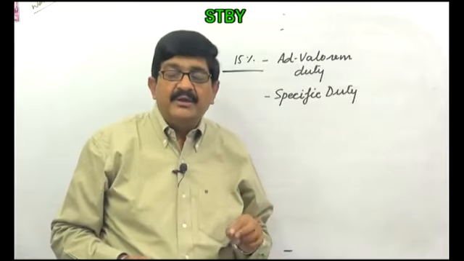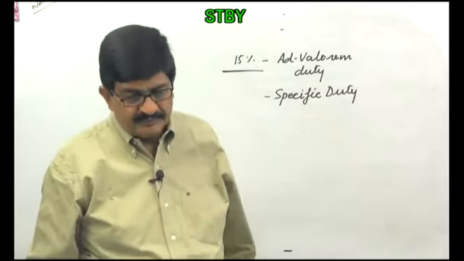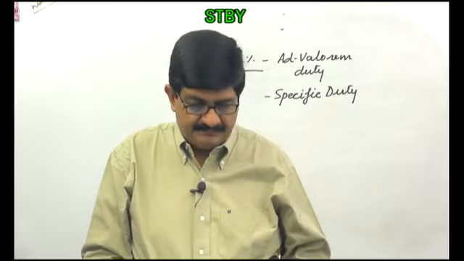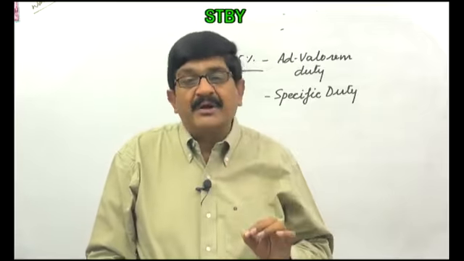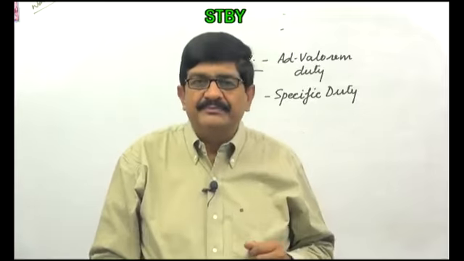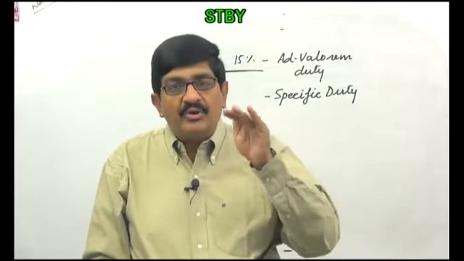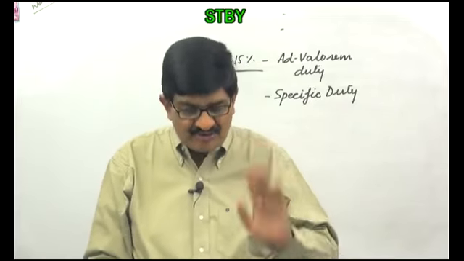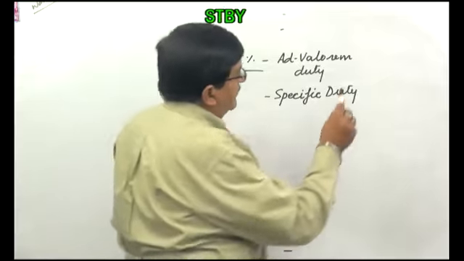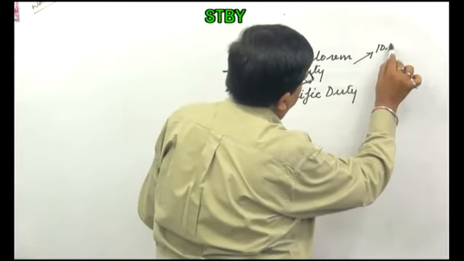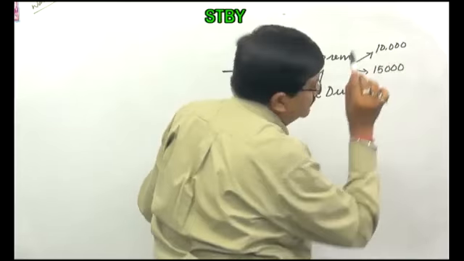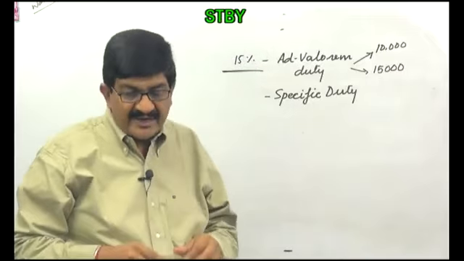Ad valorem duty is based on value. Assessable value is determined under section 14. So if the value goes up, amount of duty also goes up. Value reduced, amount of duty is also reduced. Rate does not change. Right. So if the ad valorem rate is 15%, now you can understand what is the difference if the value is rupees 10,000, what will be the duty, and if the value is 15,000, what will be the duty? Percentage remains same, rate remains same, right?